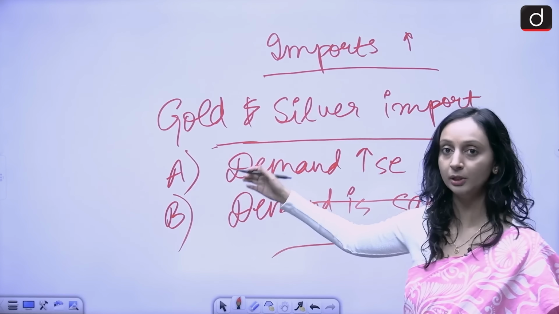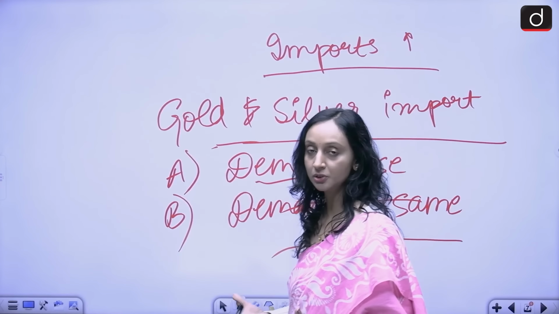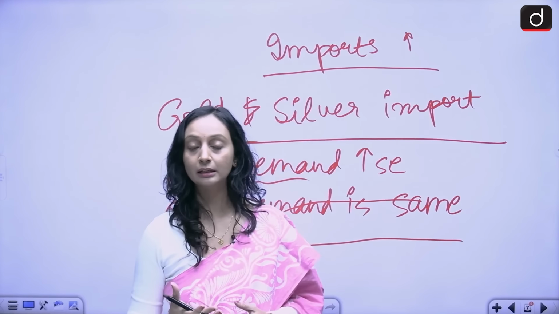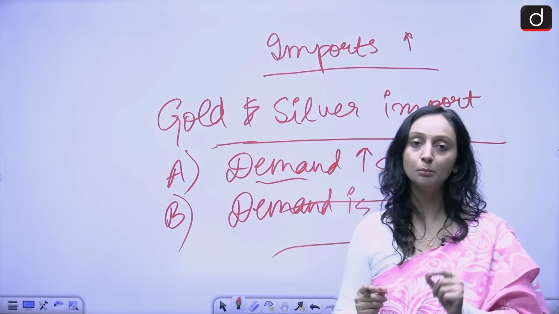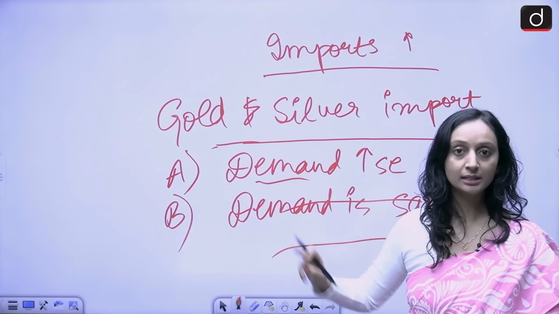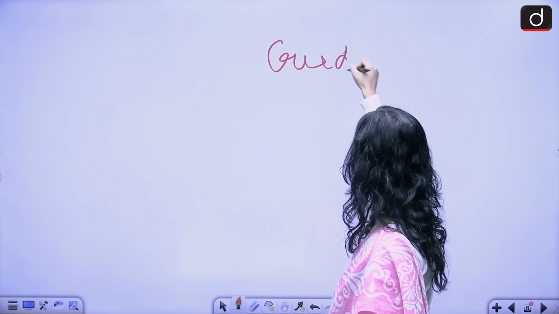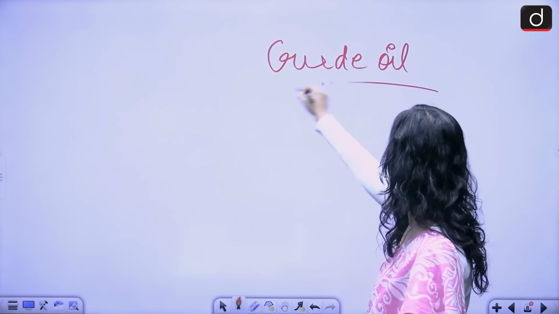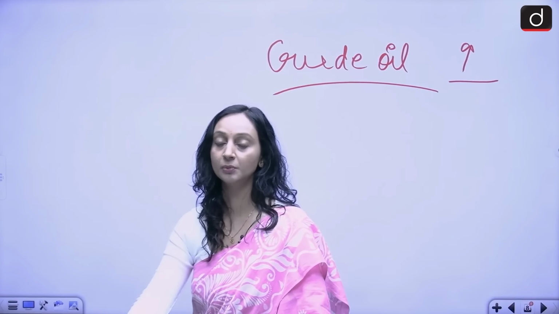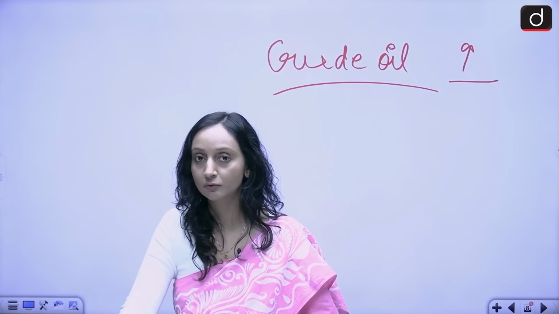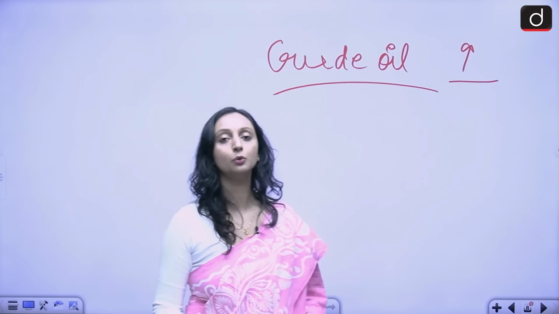In this situation also in October, both the things happened over here. There was a demand rise also because it was a season of festivals. There was a huge demand in the Indian markets for gold and silver. So our demand increased, and then in turn our gold and silver imports increased. So imports have increased because of this, and then the crude oil import also saw an increase. So majorly we are in a trade deficit situation because our exports have gone down and our imports have gone up, and in imports particularly we're talking about the gold and silver imports and the crude oil imports.